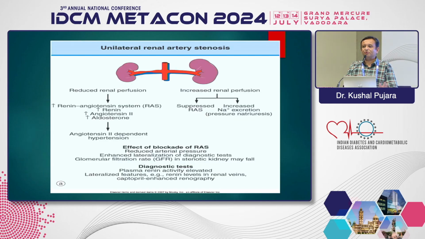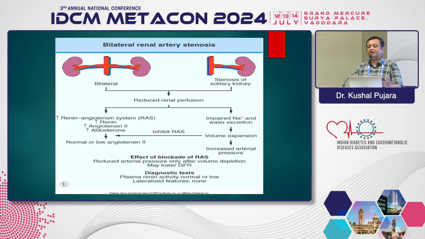The pathophysiology is very important to know here. Pathophysiology is different in unilateral and bilateral renal artery stenosis. I am not going into details about that, but in unilateral renal artery stenosis there is increased activation of the RAS system. However, the second kidney, which is normal, suppresses the RAS and neutralizes the effect of the RAS system. So this patient should receive an ACE inhibitor or ARB. Commonly we think of renal artery stenosis and avoid ACE or ARB, but that is not true. In unilateral renal artery stenosis you have to give an ACE inhibitor or ARB, for which we have very high evidence. In bilateral renal artery stenosis, both the kidneys are affected.